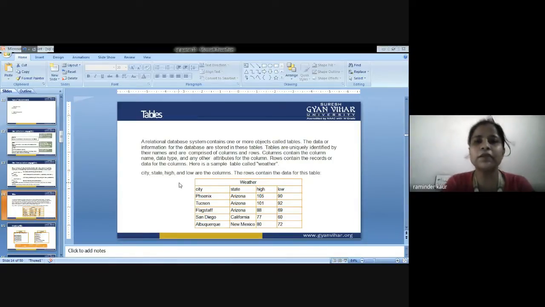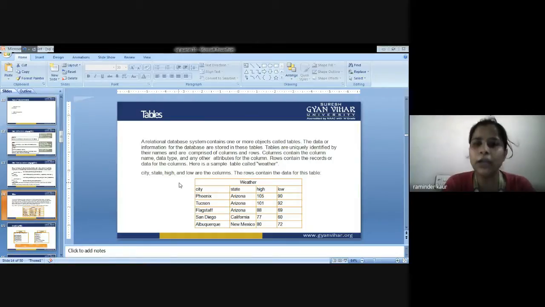A relational database system contains one or more objects called tables. The data or information for the database are stored in these tables. Tables are uniquely identified by their names and are comprised of columns and rows. Columns contain the column name, data type, and other attributes for the column, and rows contain the records or the data for the column.